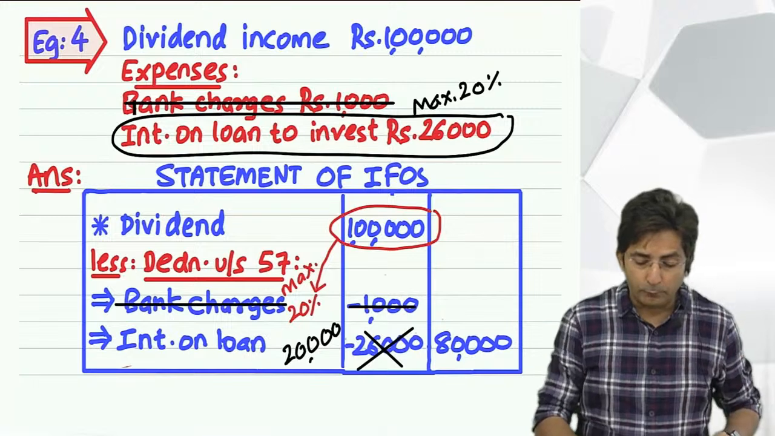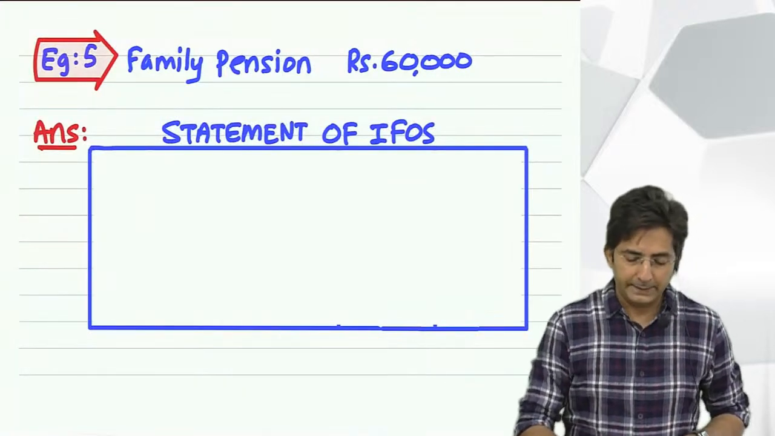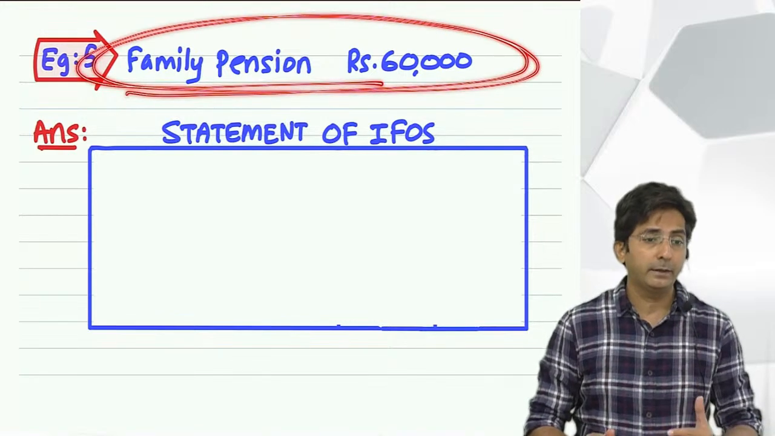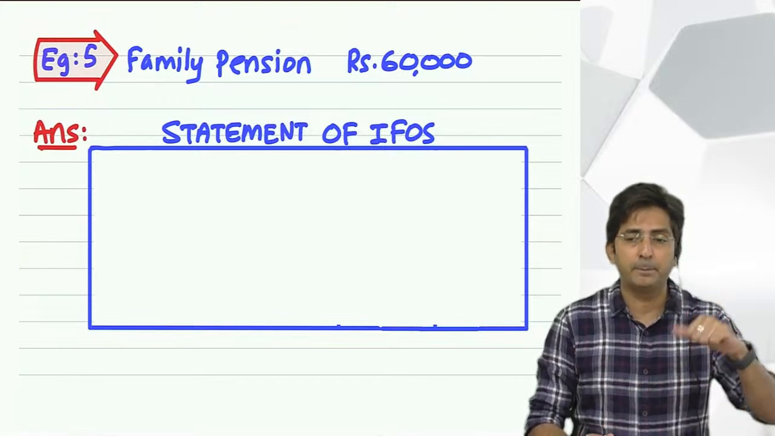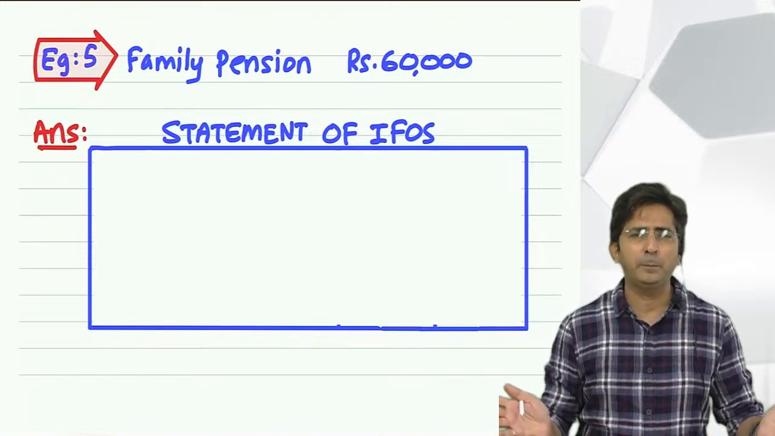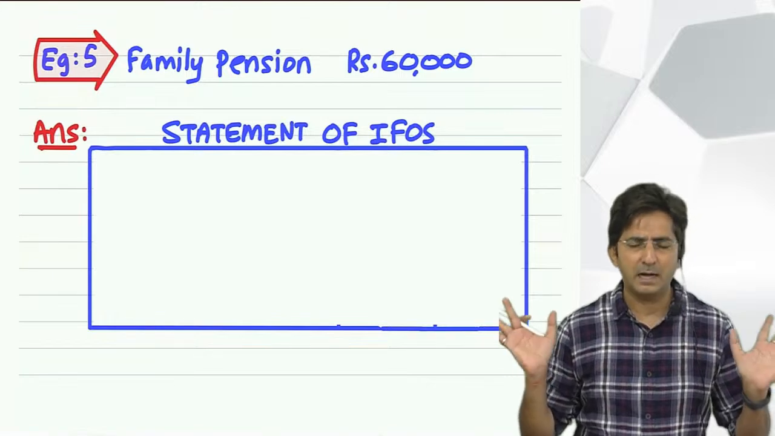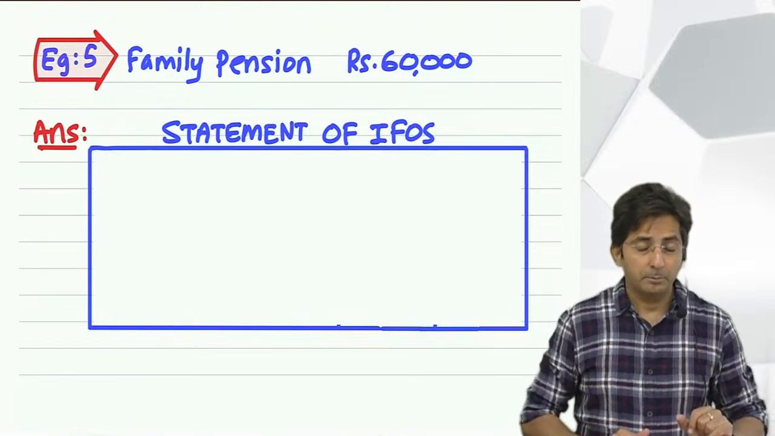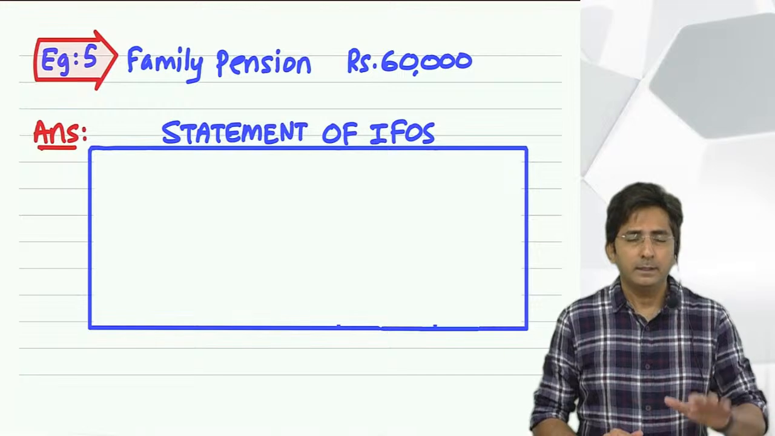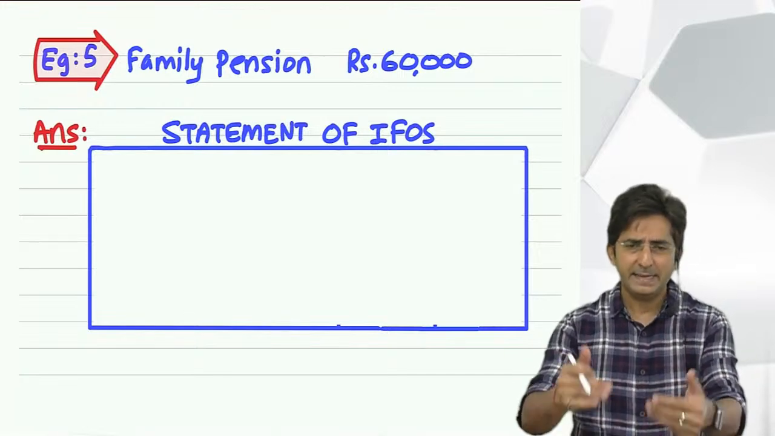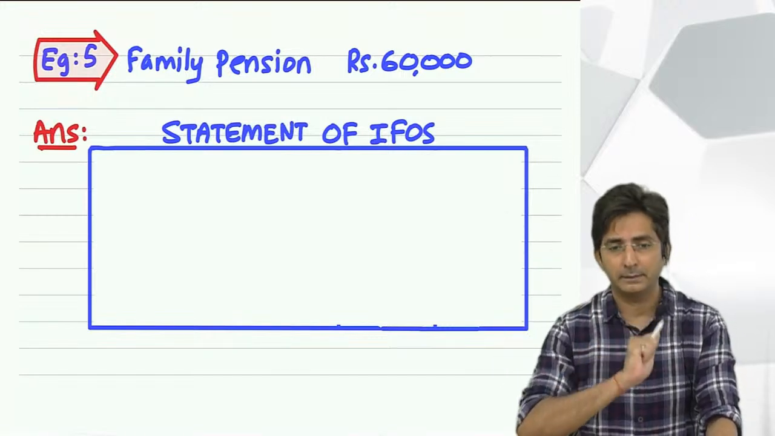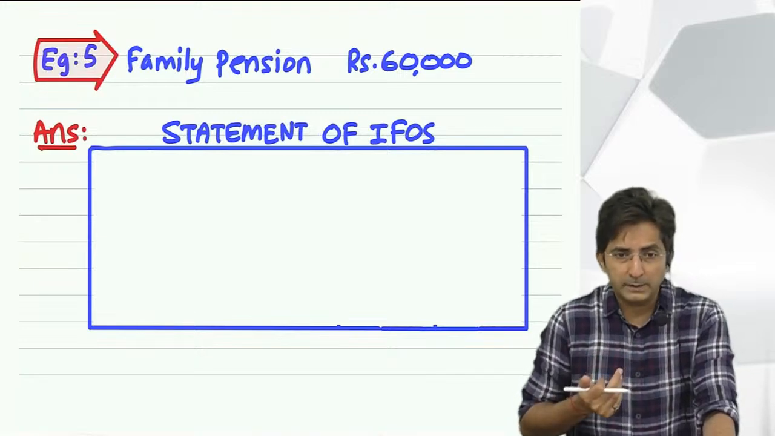Then example 5 is something about family pension. See, if you remember, in the last lecture I said family pension, if it is received by the family of an army employee, then it is completely exempt under section 10(19), because we respect army people who lose their life in the armed forces. Okay, we respect that. But imagine if an employee was not working in the army. He was a normal employee and he died. And after his death, the family is getting the pension. Then also the government has some sympathy. And out of sympathy, you know what the government says?